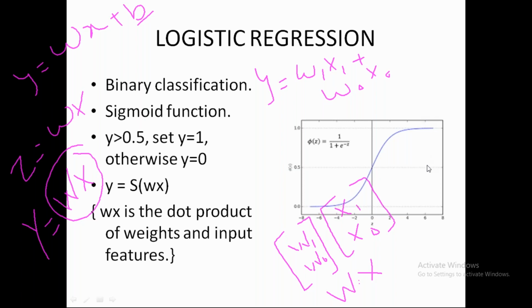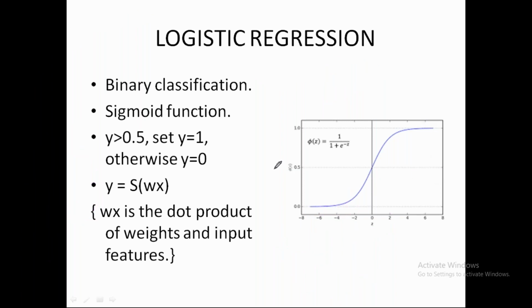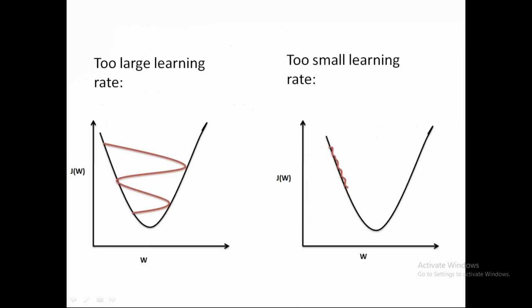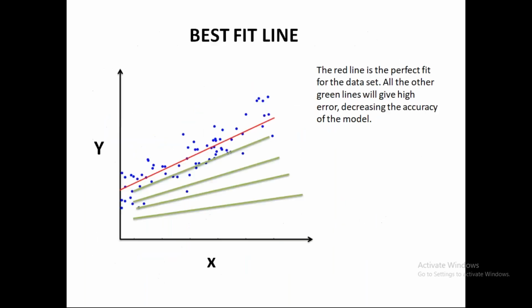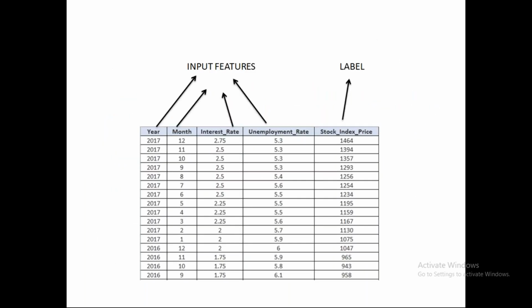So let's say I am given a data like this. Okay. So I'm given a data where I have input features, all my input features, and I have a label as well. So in supervised learning, what happens is that I give the whole data to my model to train on, and then my model gets the output label as well.